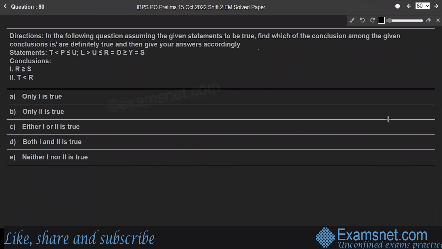Question 80. The direction is: in the following question, assuming the given statements to be true, find which of the conclusions among the given conclusions is or are definitely true, and then give your answers accordingly. So here is the statement. It has two parts. We'll consider the first part, where T is less than P, and P is less than or equal to U. So consider T as a line, which is less than P. P is a line where P is less than or equal to U. So P is less than U or equal to U.